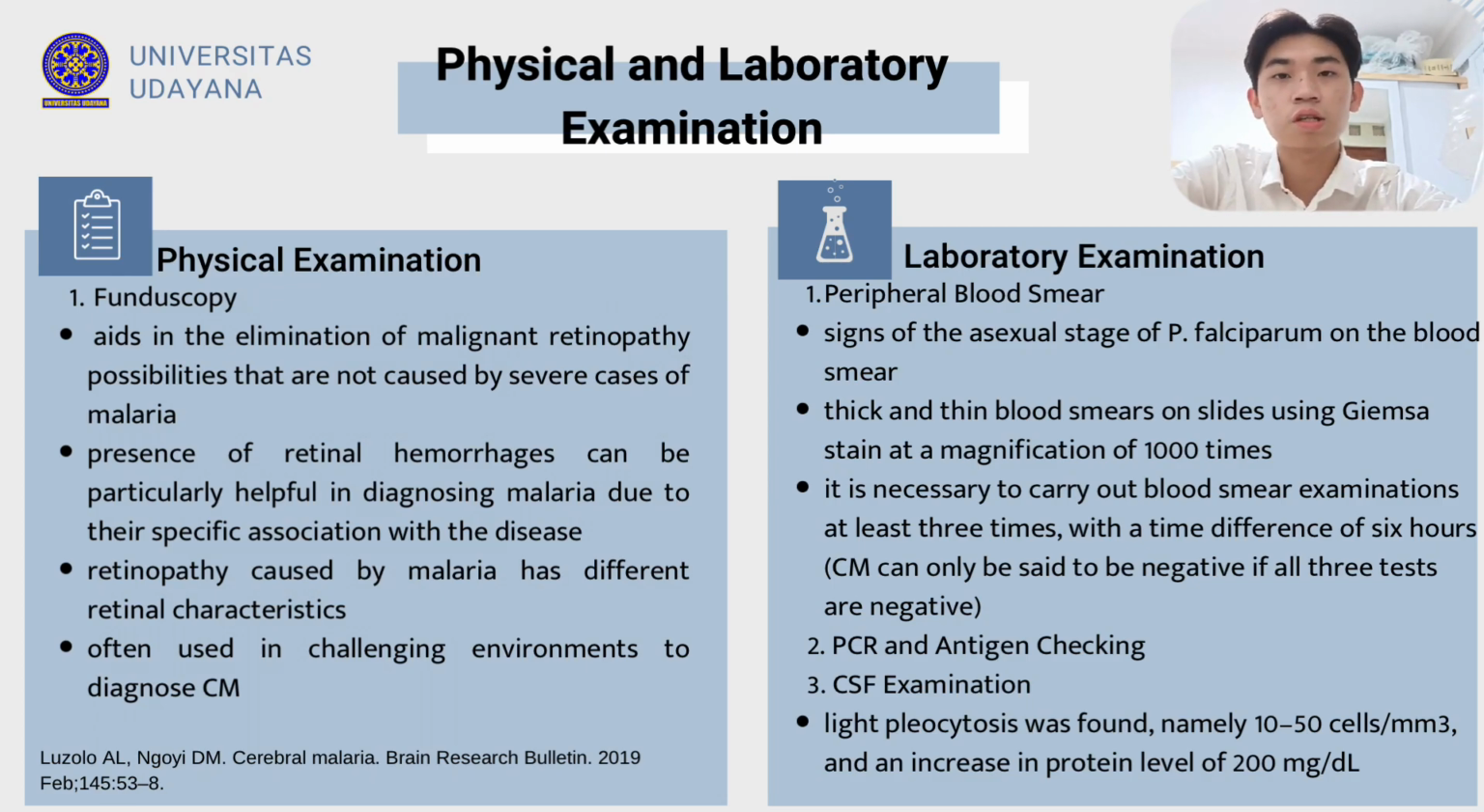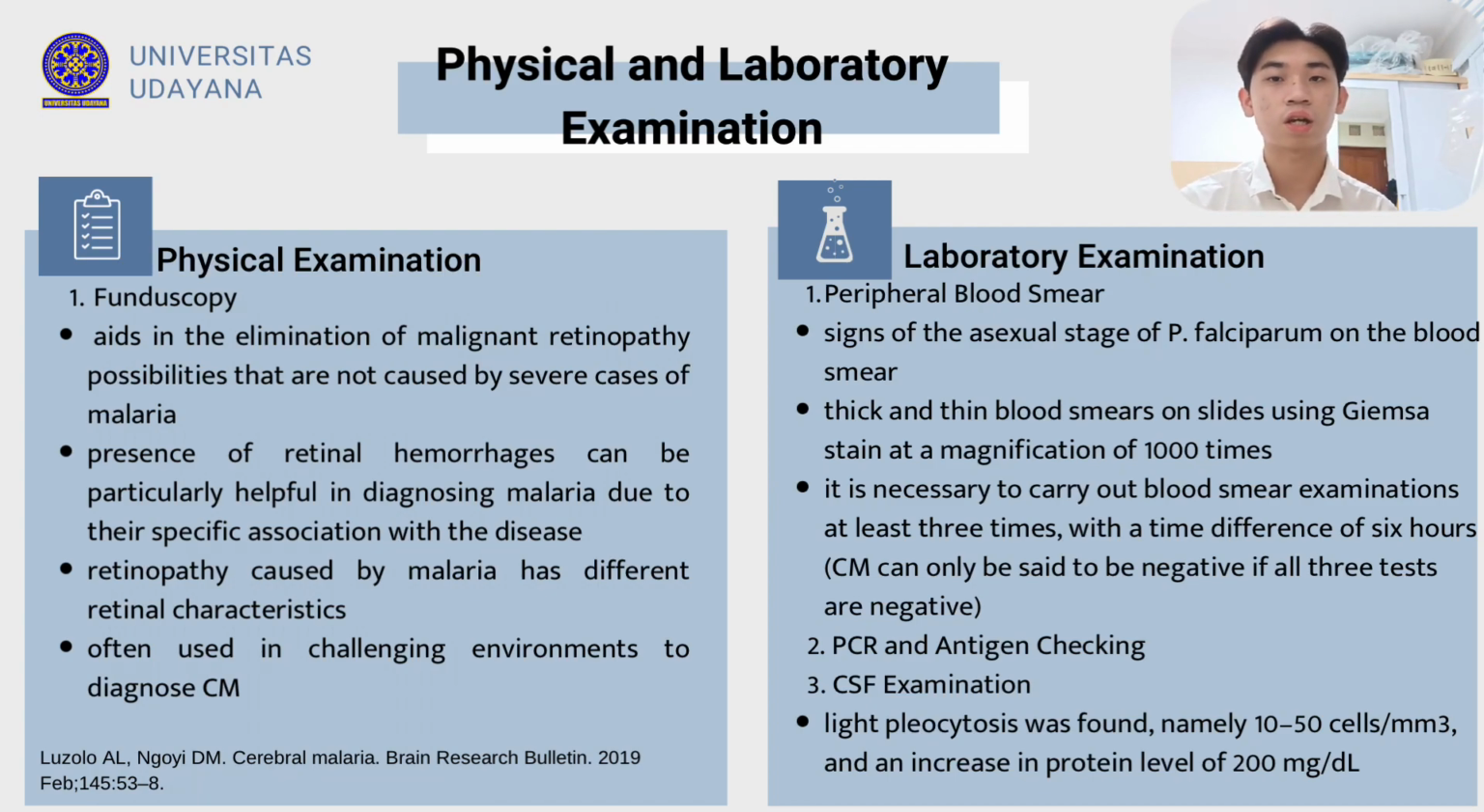As a laboratory examination, a peripheral blood smear can be done to check whether there are signs of the asexual stage of P. falciparum on the blood smear. The examination was carried out by testing thick and thin blood smears on slides using Giemsa stain at a magnification of 1,000 times. Some patients may not show any sign of the asexual form of P. falciparum in blood smears caused by previous use of antimalarial drugs or infected blood sequestered in circulation in the brain. Therefore, it is necessary to carry out blood smear examination at least 3 times with a time difference of 6 hours. CM can only be said to be negative if all 3 tests are negative.